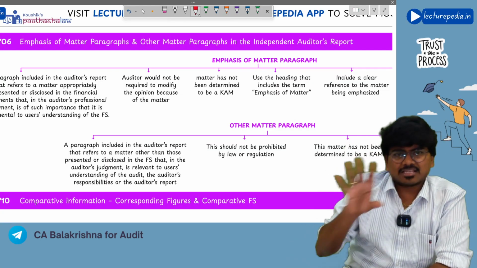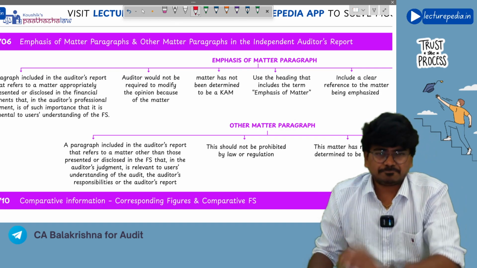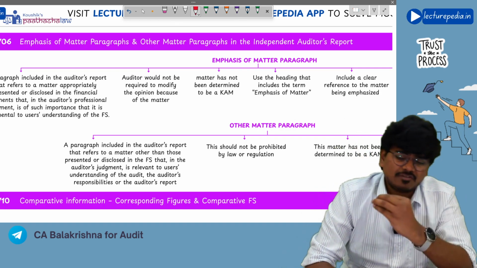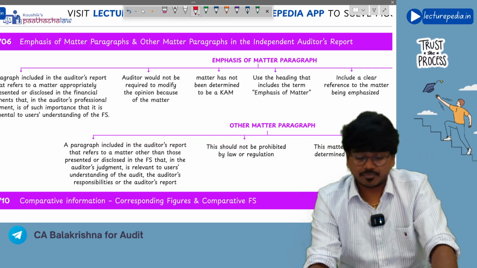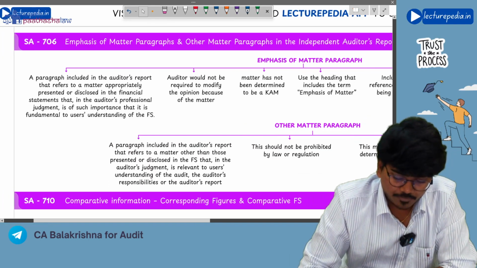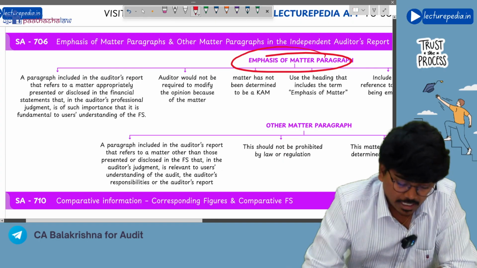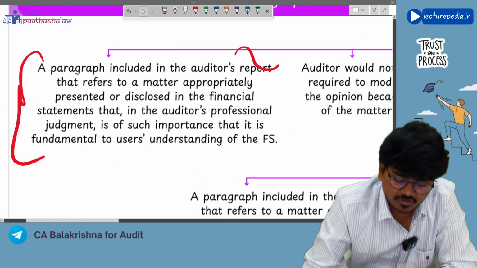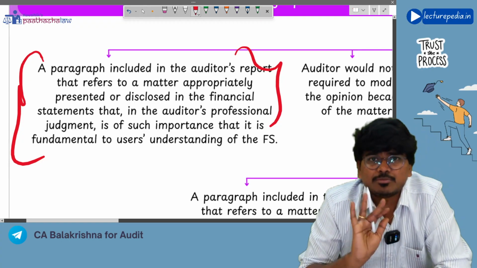In the standard, nothing else will be there. Only these 2 points will be there. Understanding the difference between emphasis of matter and other matter paragraph, the standard gets completed. Okay, so let's once go through it. Starting with emphasis of matter paragraph. Here they have given the definition of emphasis of matter paragraph. I have explained it to you, the same thing will be there here.